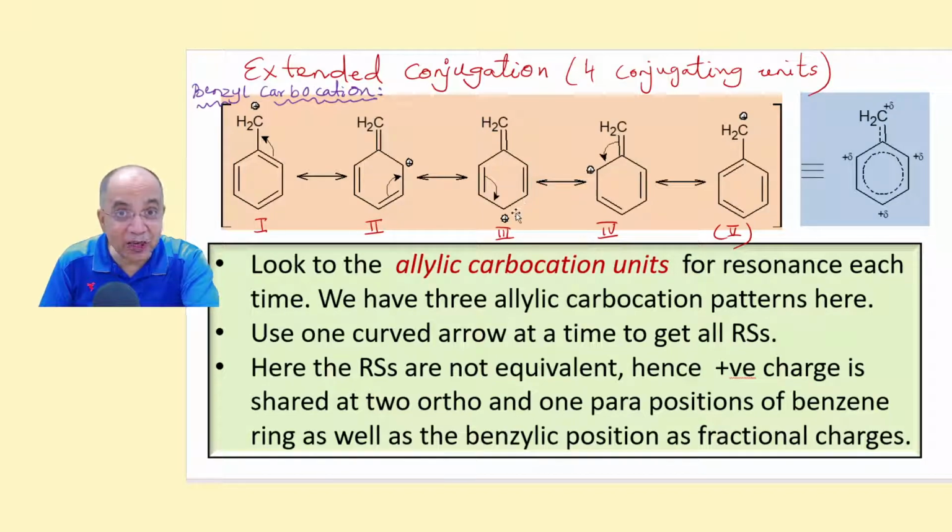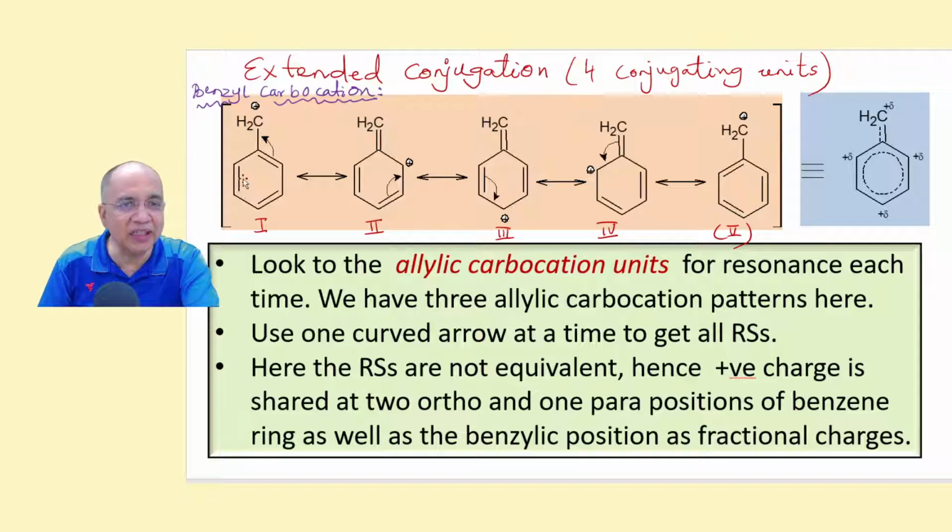Again delocalize this pi bond to have positive charge on the other ortho position. And then finally, to get back to the benzene ring, you delocalize this pi bond to this, so that the benzene ring is established and the positive charge comes to the outside carbon atom. But this RS is not counted for the resonance structures of benzyl carbocation. Why? Because this is a resonance structure of benzene ring, not benzyl carbocation, right?